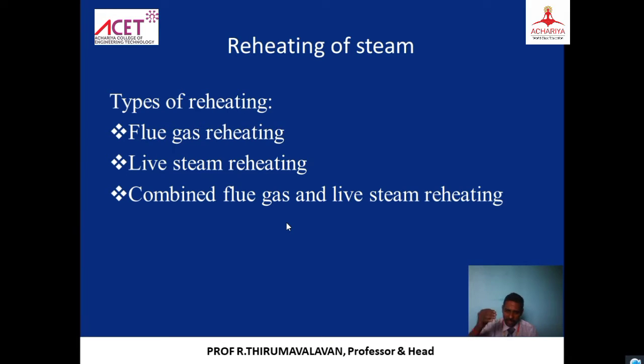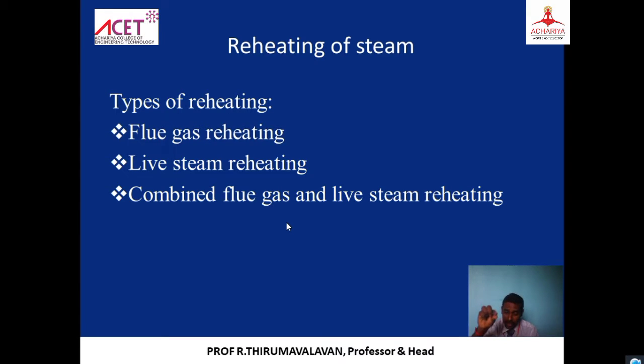We take that wet steam, and it is mixed with the superheated steam, so the temperature will suddenly be raised. This may be 110 or 120, and the superheated steam coming out is at 500 degrees centigrade. Once they are mixed, the entry steam temperature will be raised to 340 again, so it goes for power generation.